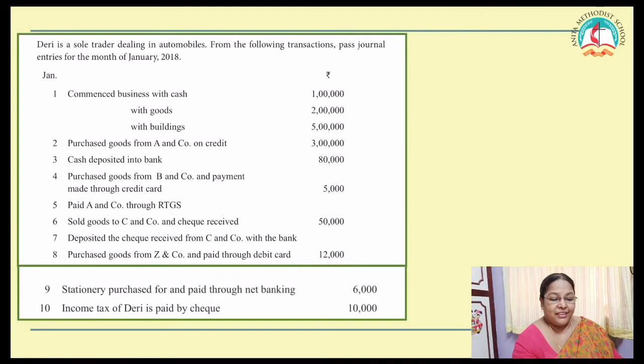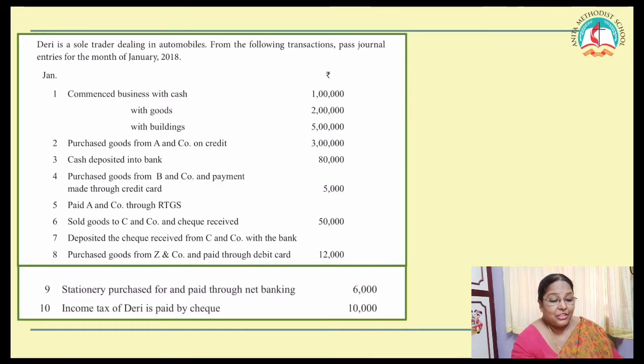There is a sole trader dealing in automobiles. From the following transactions, post journal entries for the month of January 2018. Commenced business with cash, with goods, with building. So far, we saw commenced business with cash. Now, he's starting a business with cash, with goods, and with building. Cash and building both are assets, so they belong to real account.